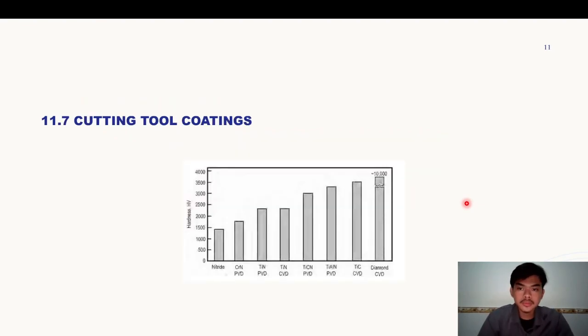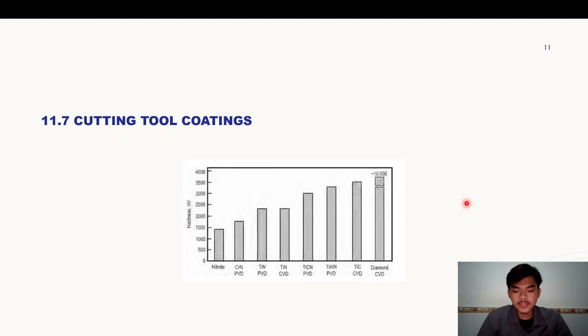11.7 Cutting tool coatings. In several cutting and machining applications used in industry, it is not uncommon to surface-coat high-speed steels and tool steels with specialized coatings to reduce frictional contact, reduce thermal conductivity, and improve wear resistance. These hard wear-resistant surface coatings are often used as a means of improving tool life.